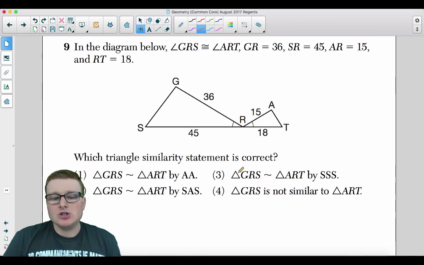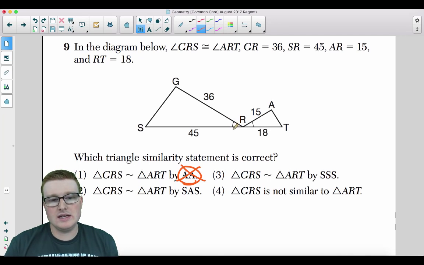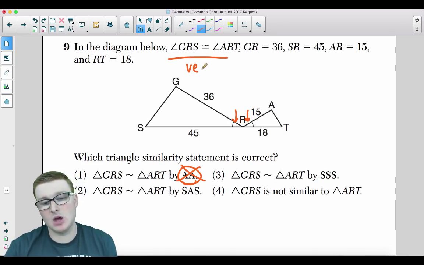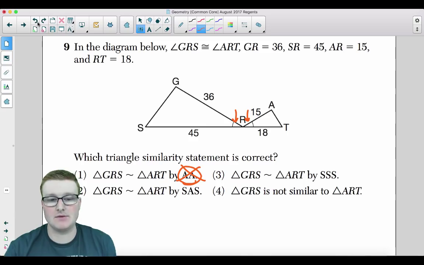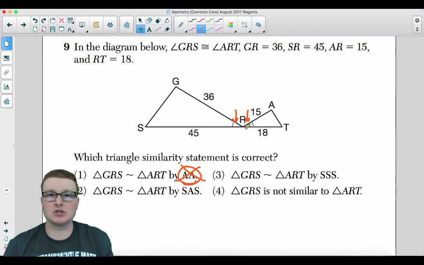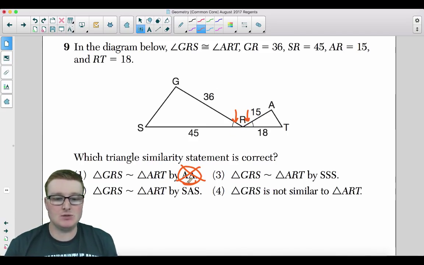Okay. So the problem is you can knock out angle immediately. We're only given these in the instructions. These are the vertical. No, they're not vertical angles. I'm sorry, they're not vertical. So we're just given that these two angles are congruent to each other. That means we knock out angle.